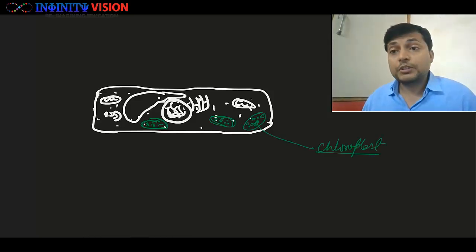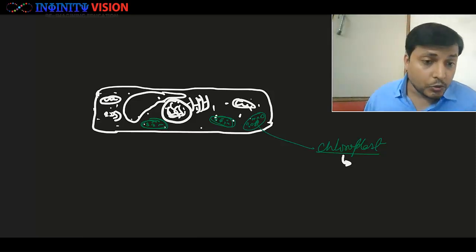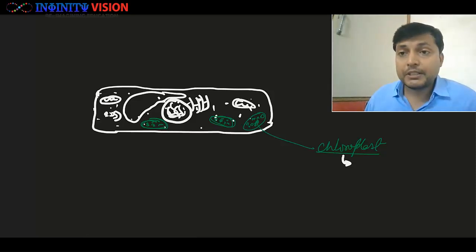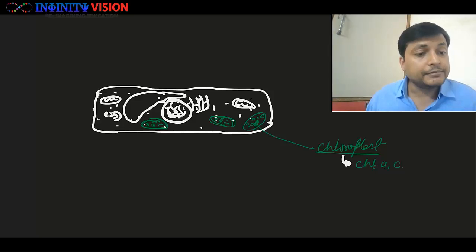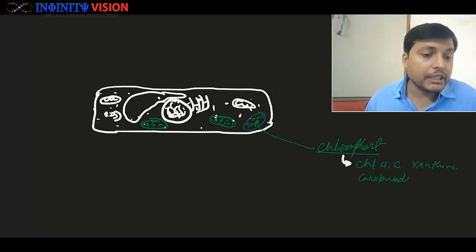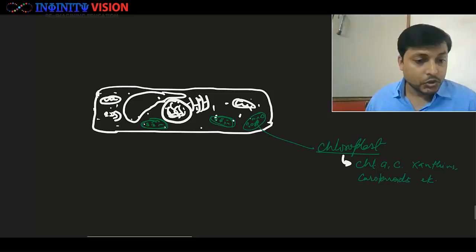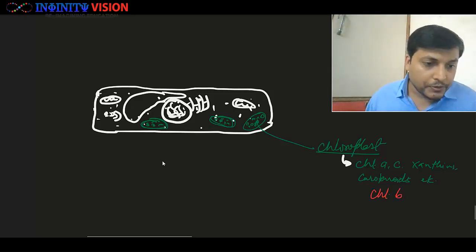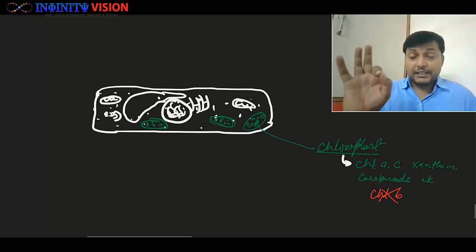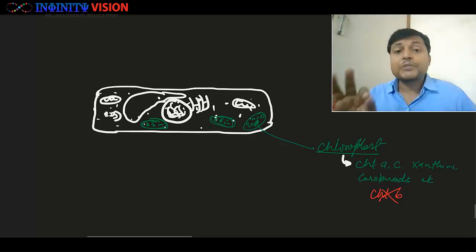Remember that in their chloroplast they contain pigments, and these pigments include chlorophyll A, chlorophyll C, xanthins, carotenoids, etc. What they do not have is chlorophyll B. So chlorophyll B is absent. याद रखिएगा, ये क्वेश्चन पूछा जाता है बेटा.